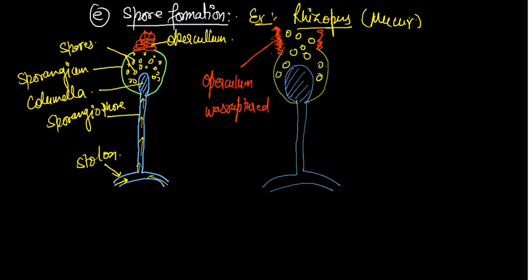They are so light that they can easily be transferred with the help of water or wind, spread to many places, and easily grow. This one is the most important. Is everyone clear? This is the E part, the most important part.